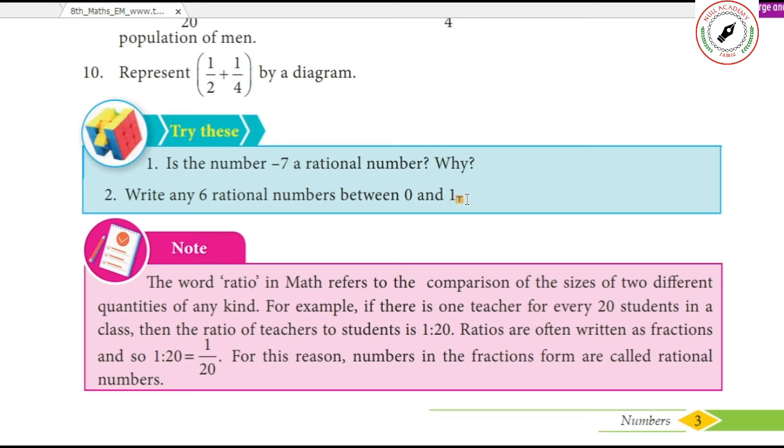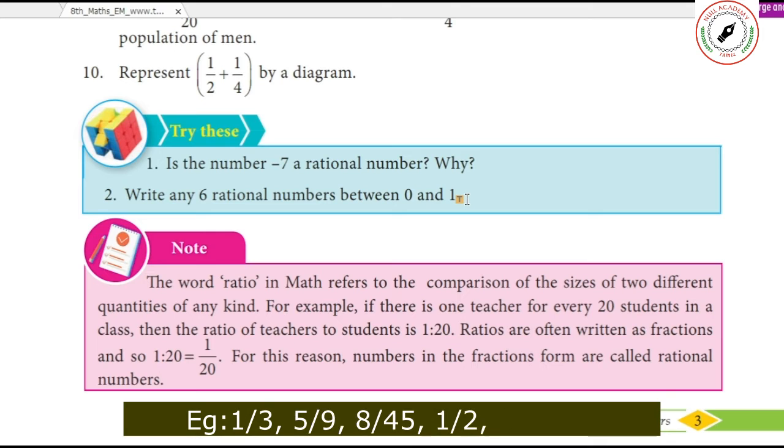Say for example 5 by 6, 7 by 9. The top number should be smaller and the denominator should be bigger. If that is the case, then it is between 0 and 1.